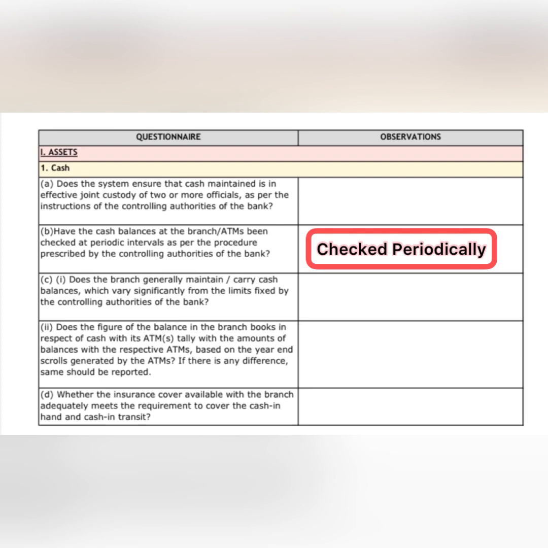Now moving to the second clause, it asks whether cash or ATM balance was periodically checked by the branch manager or not. You can verify this again from the cash register. Throughout the year, जब भी बैंक मैनेजर ने कैश या ATM का बैलेंस चेक किया होगा, then he must have signed in the cash register on that date. So you can check the periodicity of the same, and if it deems fit to you, you can report accordingly.